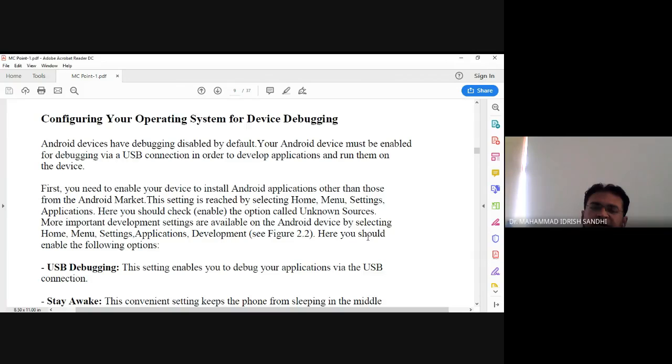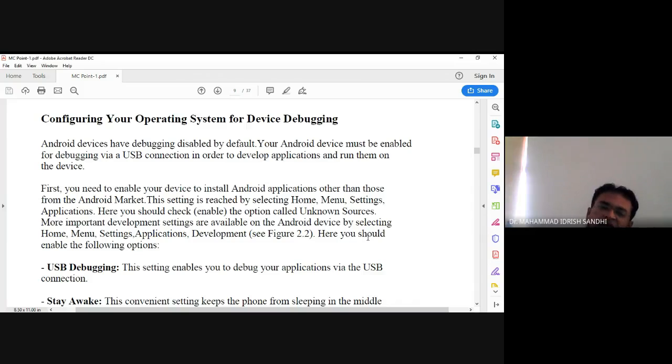Now configuring your operating system for device debugging. As I told earlier, there are two options to debug your Android program: first by using your mobile, and second by using your editor, that is the IDE. We'll see this clearly later on. Android devices have debugging disabled by default.